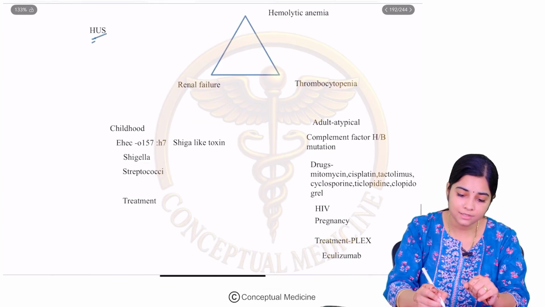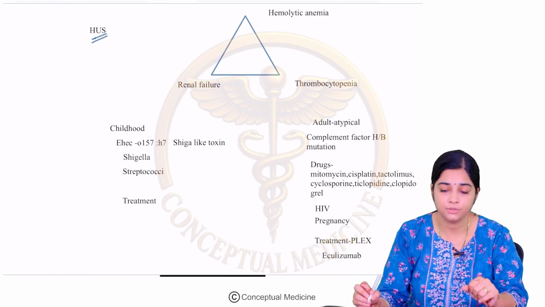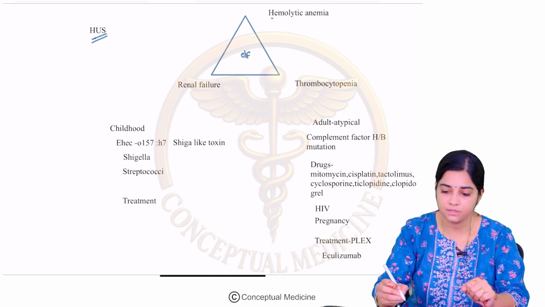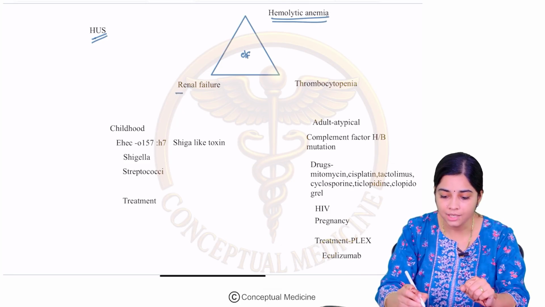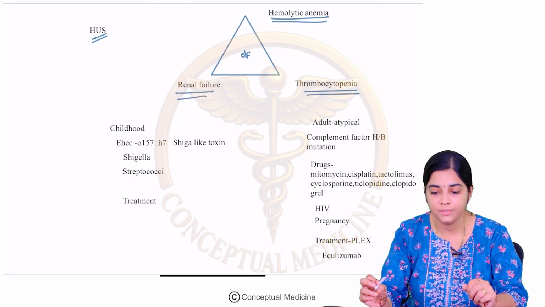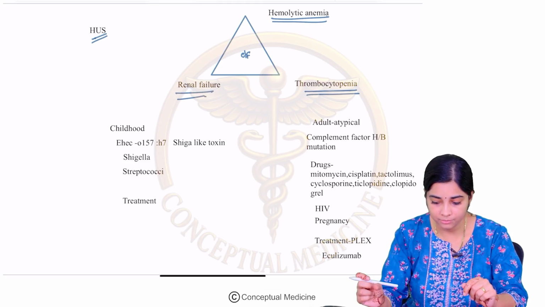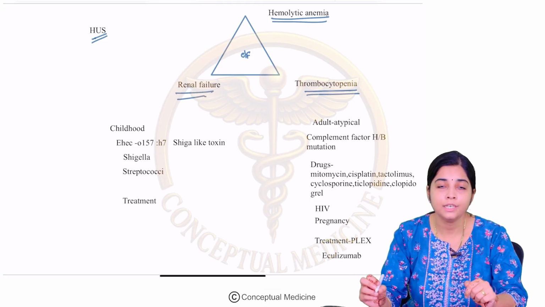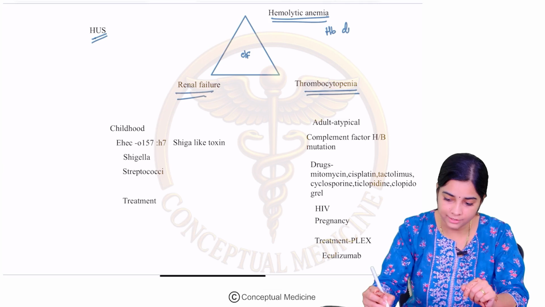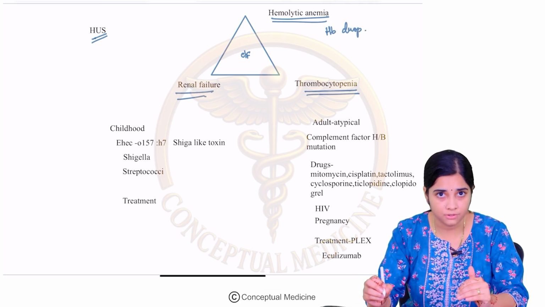So as the name suggests, what are the clinical features of hemolytic uremic syndrome? The triad of clinical features for HUS is hemolytic anemia with renal failure and thrombocytopenia. So hemolytic anemia, how will it present? It basically presents with a hemoglobin drop.